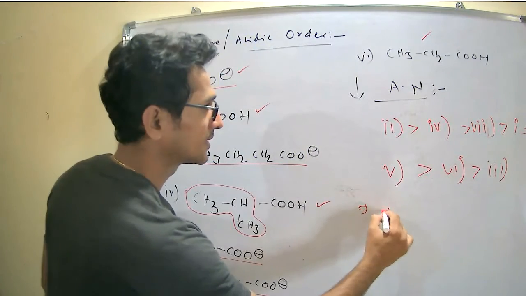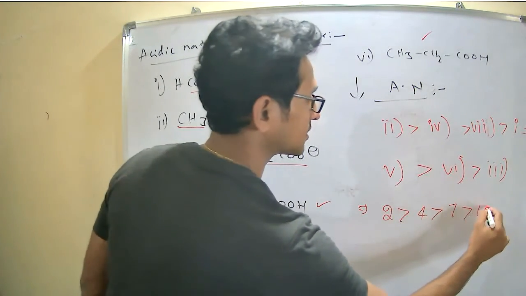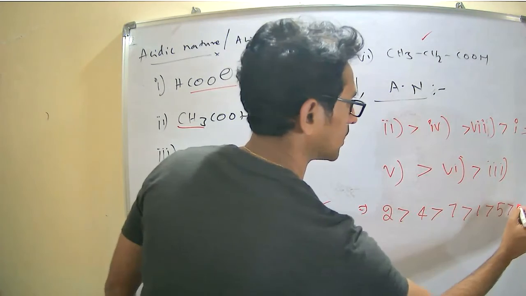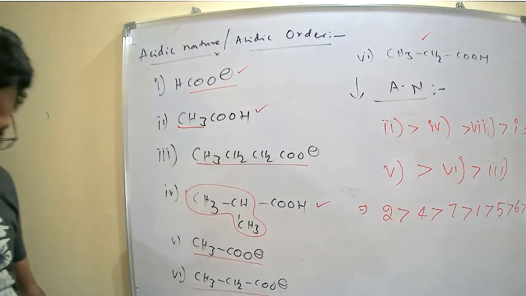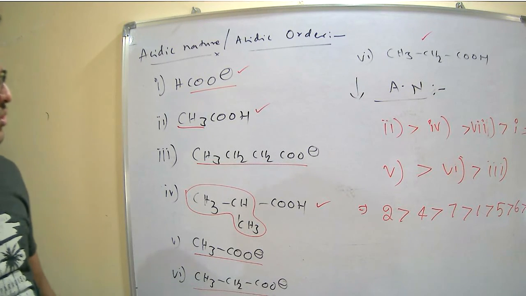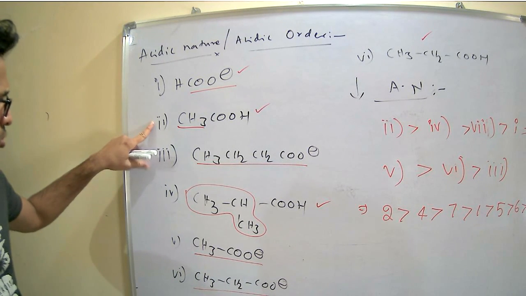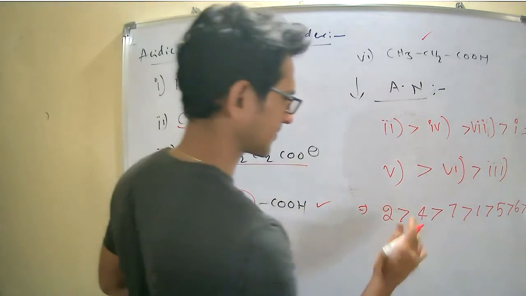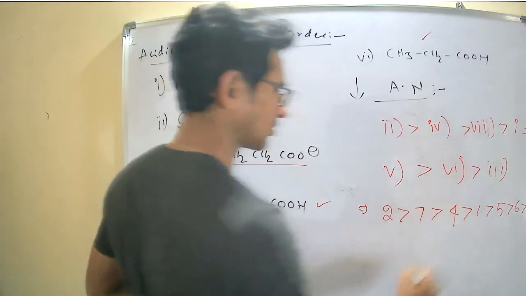Simply I will write 2, 4, 7, 1, 5, 6, 3. Sorry, 7, 4.